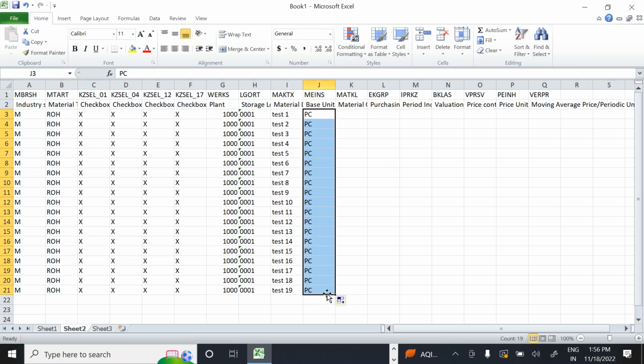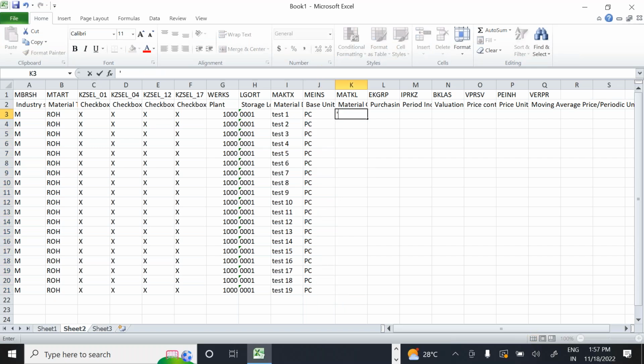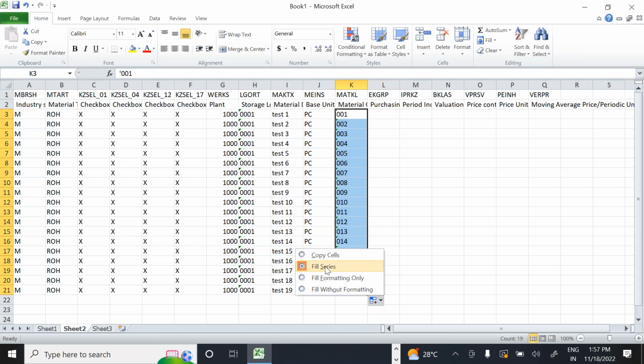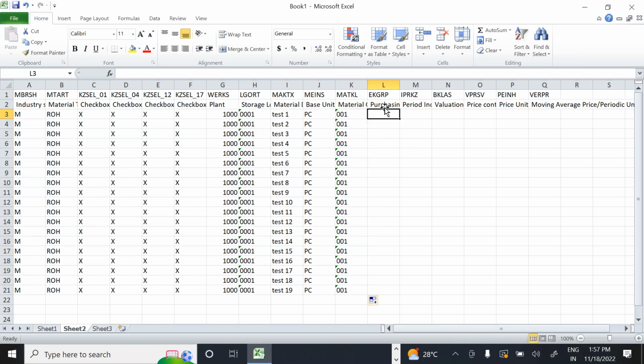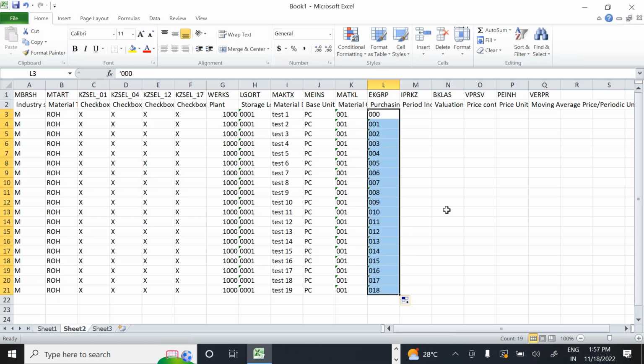So what is my material group? For the material group also you need to use a special indicator here, some 001. This is the material group we are using. This template will be filled by the users, don't worry. Now the purchase group, EKGRP means purchase group here. Which purchase group we are using is also a special indicator, 000 purchase group or 001 purchase group.